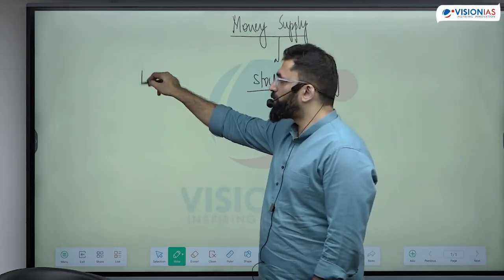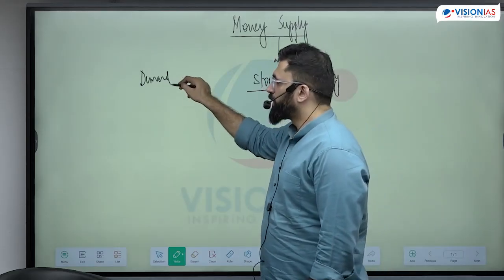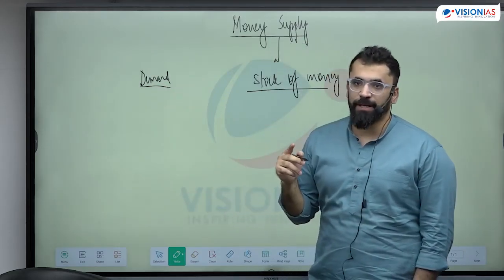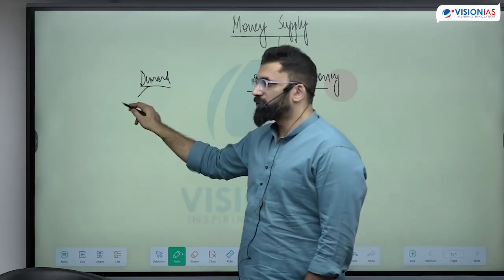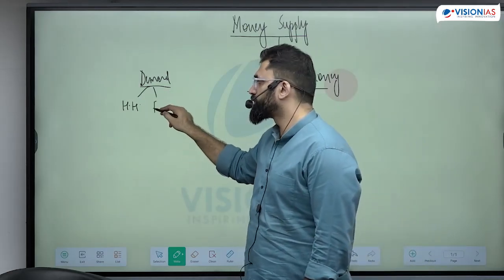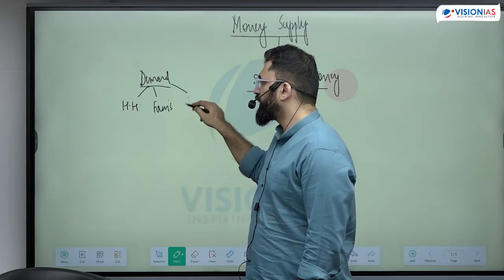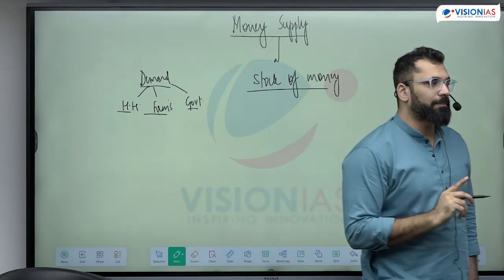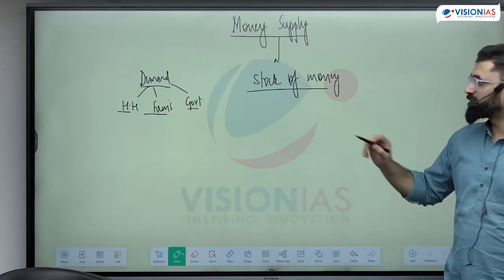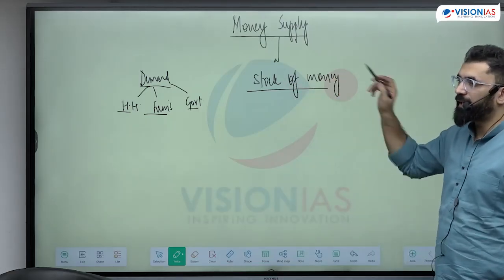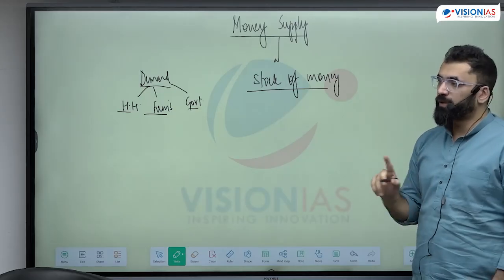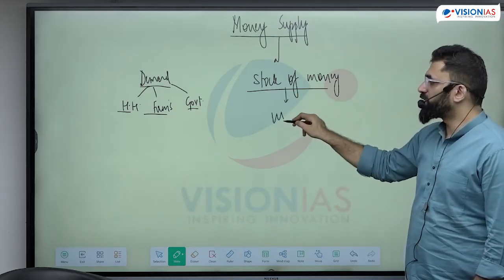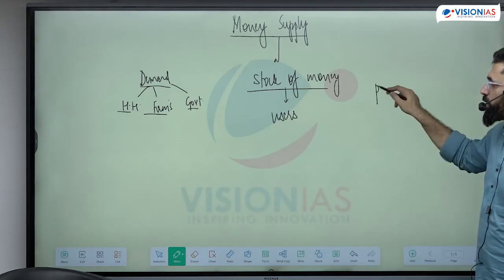There are people who demand money. Who are the people who demand money? The households, the firms, and also the government for various transactions. But when we talk about money supply, we talk about the total stock of money available at any one point of time, but only available to the users of money, not to the producers of money.